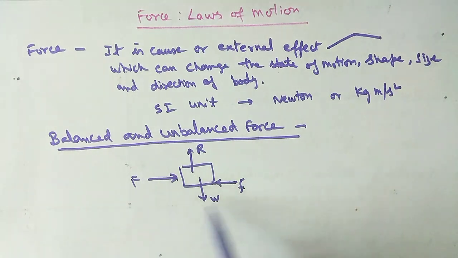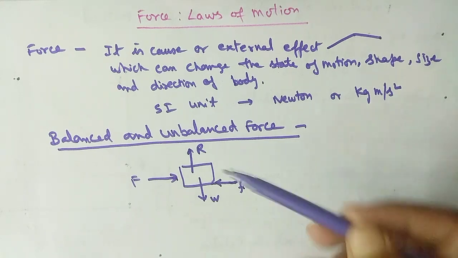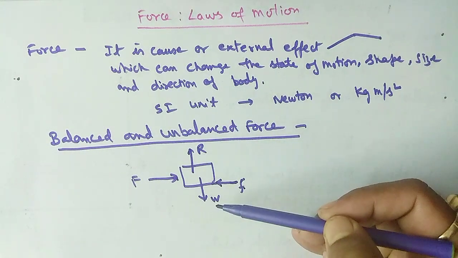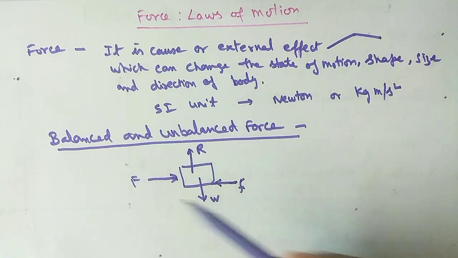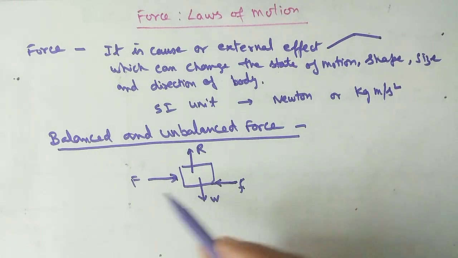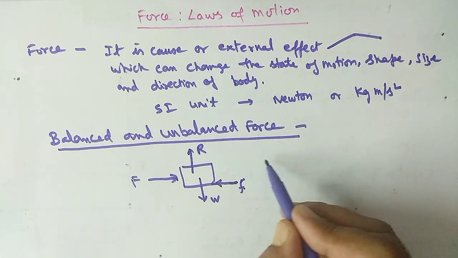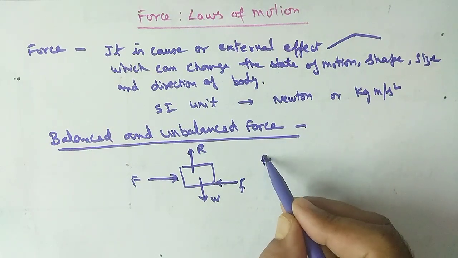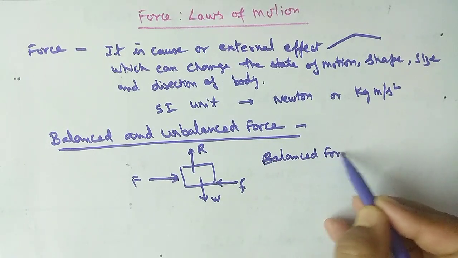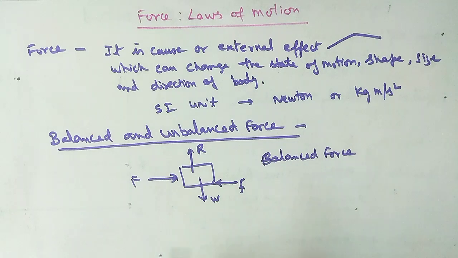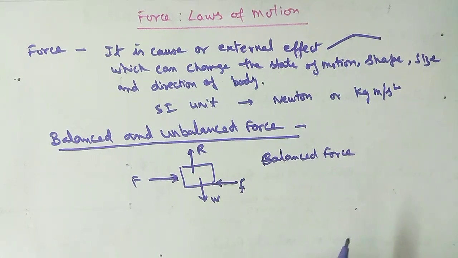It opposes the main applied force. So if all these forces are equal and opposite, that is, R is balanced by W, the weight, and the applied force is balanced by the frictional force, then these forces are known as balanced forces, because all forces are balancing each other.